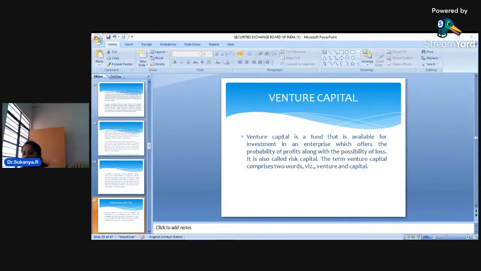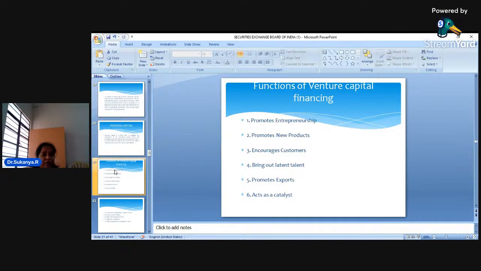Yes, dear students, venture capital is one of the very popular ways of getting finance, but you will get finance from these venture capital companies only if you are starting a new venture which is very, very innovative in nature. Okay, that means to say it should be a very good project, it should involve a lot of modern technology.